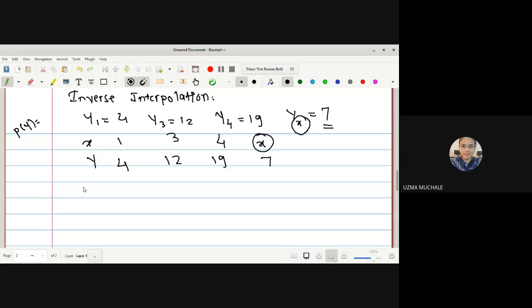The process of finding the value of x is given by inverse interpolation, and now we have to find the corresponding value of x.